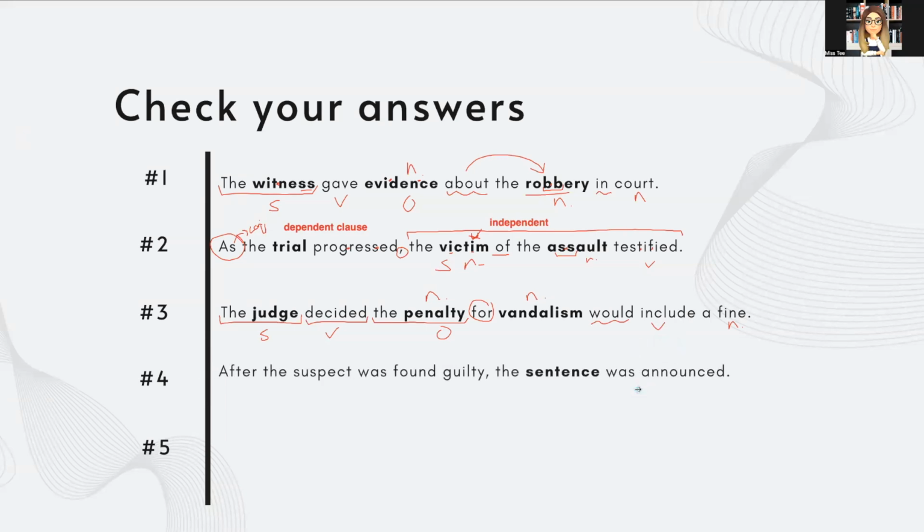Number 4, after the suspect was found guilty, the sentence was announced. Similar to number 2, we are again starting with a subordinating conjunction, "after", and that's our first word in the sentence, which immediately tells us that we're starting with a dependent clause. So when that clause is finished, we're going to put a comma at the end, which is why this is here. And we have "the sentence was announced". So here we have a subject, verb, and adjective. So we have a complete form to show us that this part here is the independent clause. So we know right before the independent clause starts, we do need a comma to signal the end of the dependent clause.